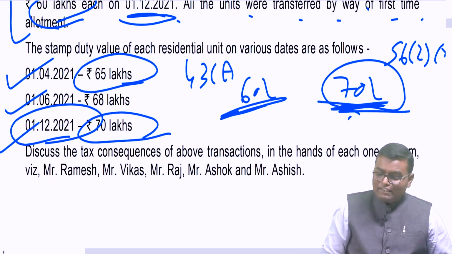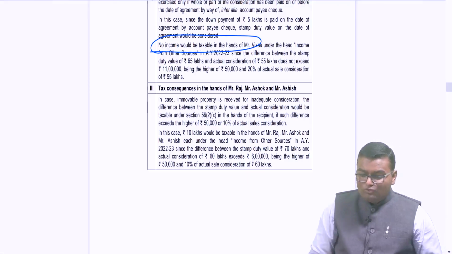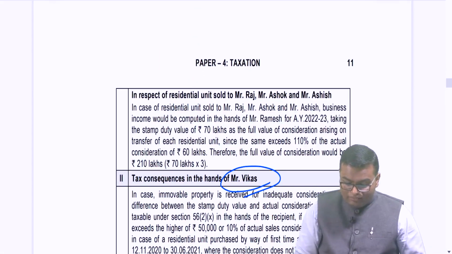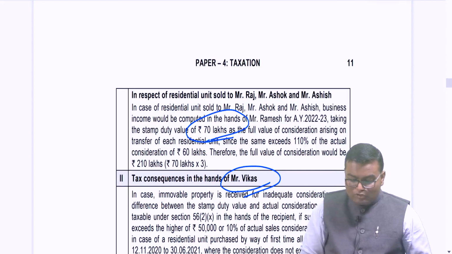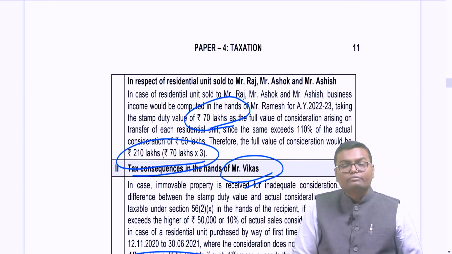For the seller, the sale value of every flat will be 70 lakh over here. Yes, 70 lakh, the higher value will be considered. And he has sold 3 flats, so total 210 lakh.